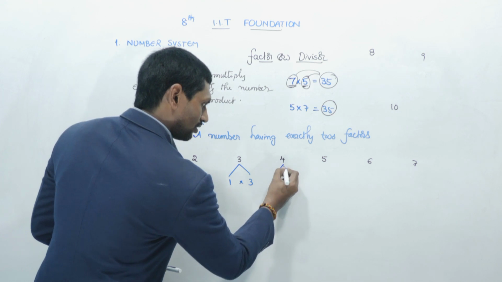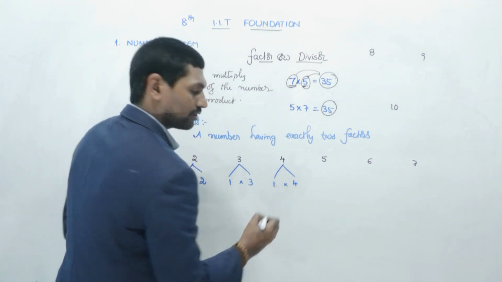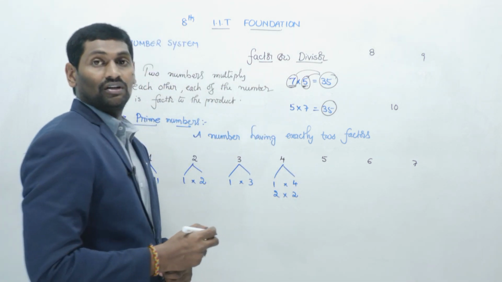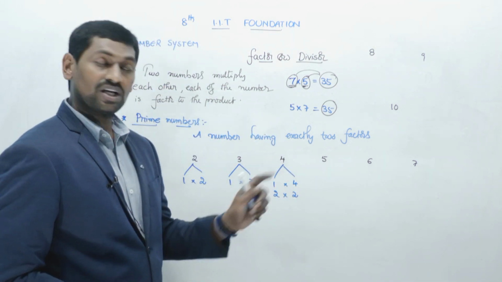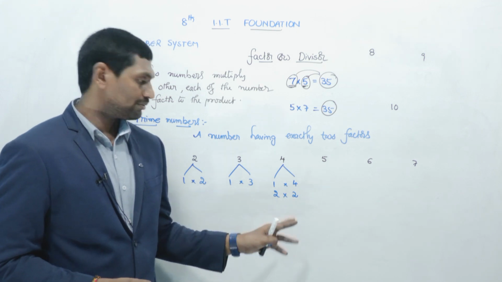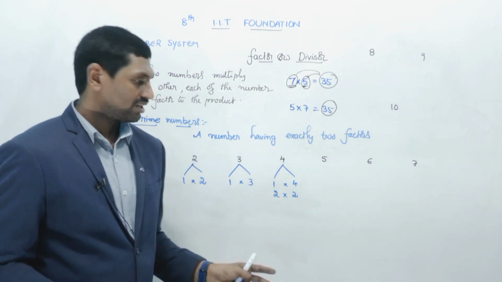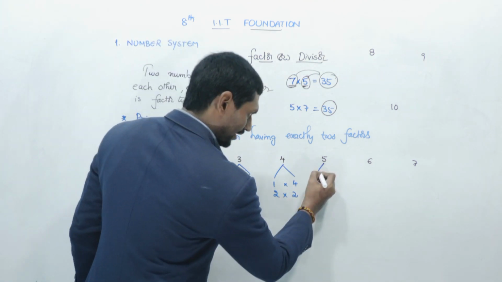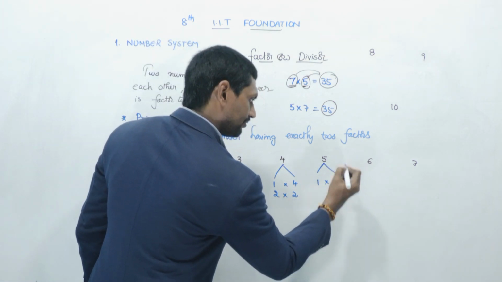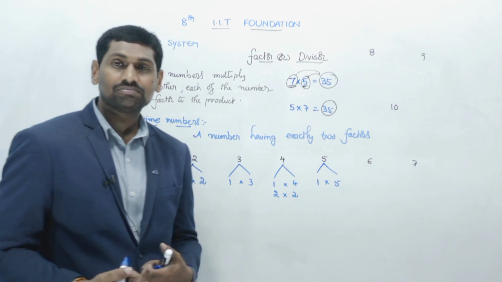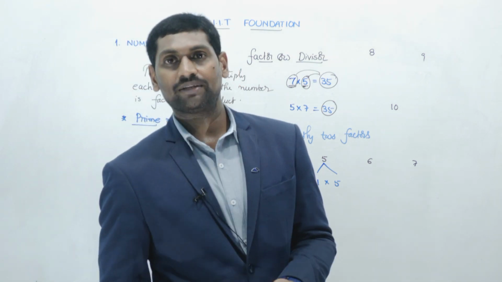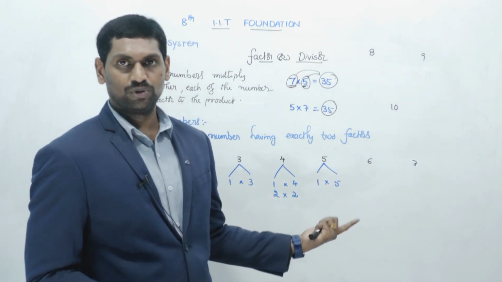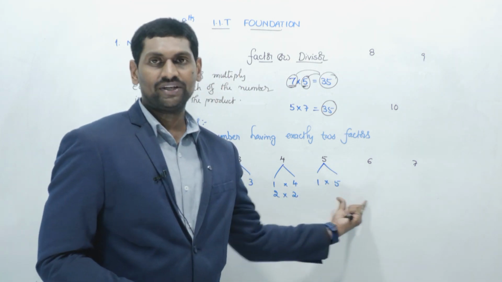Now 4: the 1 table, 1 fours are 4, and the 2 table, 2 twos are also 4. 3 table? No. 4 table, 4 ones and 1 fours are the same. So the 1 table, 2 table and 4 table. Now 5: 1 fives are 5. The 2, 3 and 4 tables won't have it. 5 ones are 5, both are the same. So only the 1 table and 5 table.